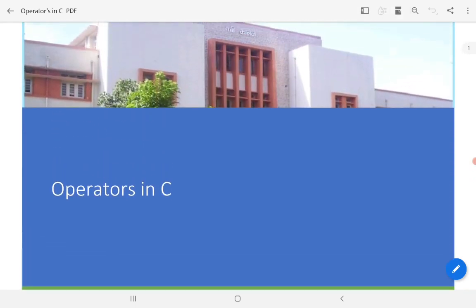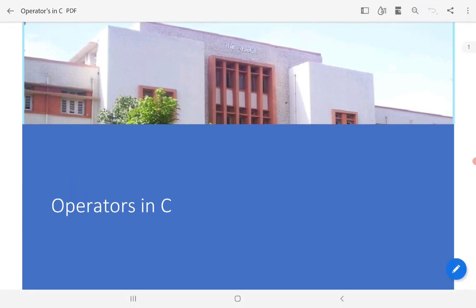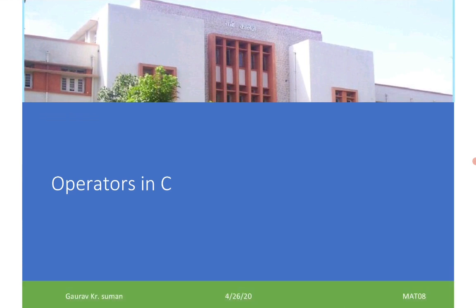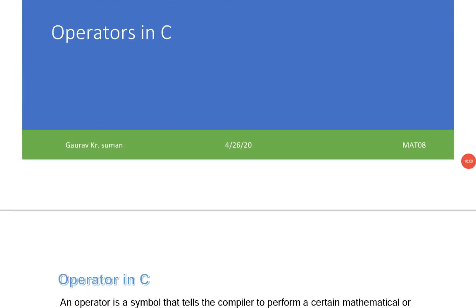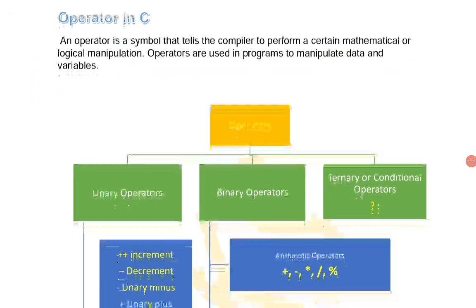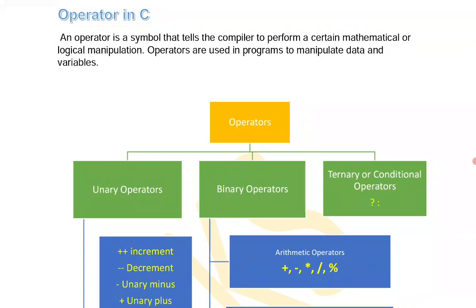So the next PPT is about operators in C. What are the different types of operators available in C? This is also another essay type question which is coming from the first unit. What is an operator, operand and variable? There are some terms used in the C language.